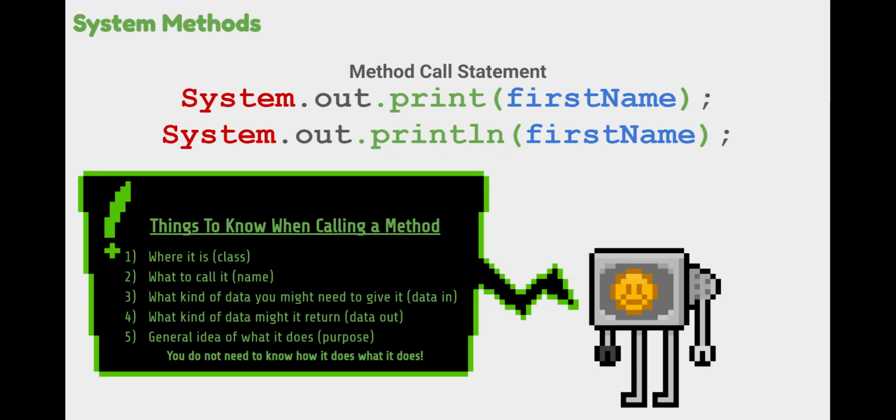What kind of data you might need to give it. Now with these two methods, we can give it no data or we can give it one piece of data. And what kind of data might it return? These methods don't return data back to us, they just put information on the screen, but we don't get any information back in our program. And you need to have a general idea of what these methods do. If you're calling them, you need a general idea of what it does, but you don't really need to know how it does it.